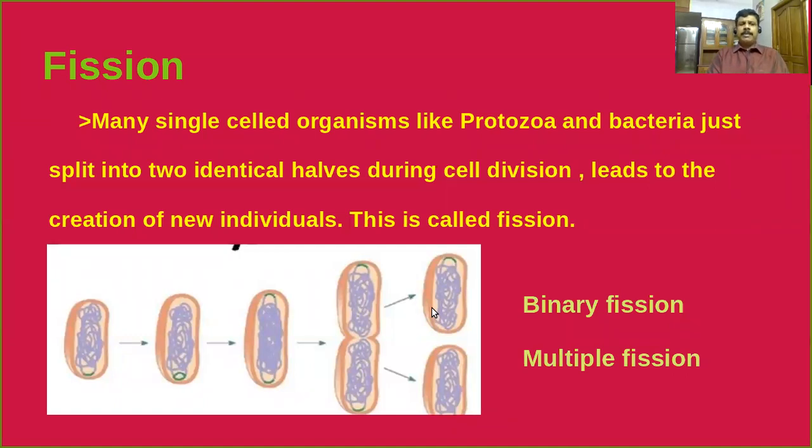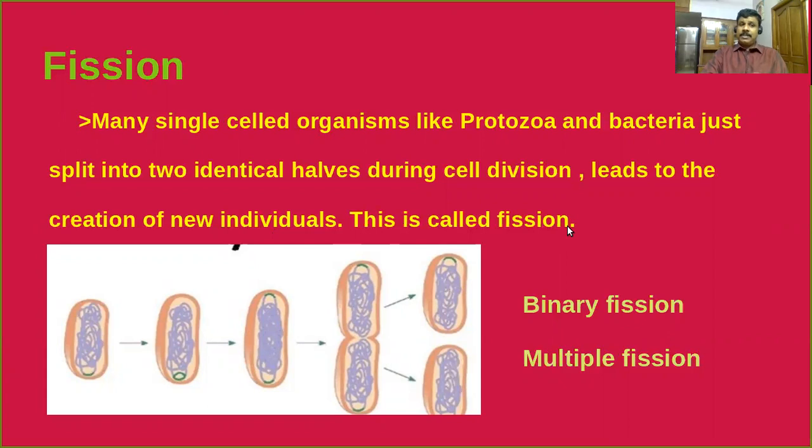As you are very familiar, many single-celled organisms like protozoa and bacteria just split into two identical halves during cell division. That leads to the creation of new individuals. Look at this diagrammatic representation of a bacterium, suppose. Whenever this bacterium becomes mature, it divides into two cells. In this type of organism, cell division means reproduction. This type of reproduction we can collectively call fission.